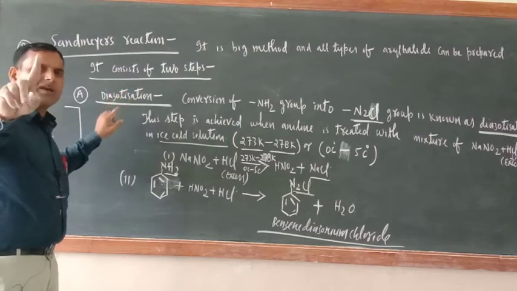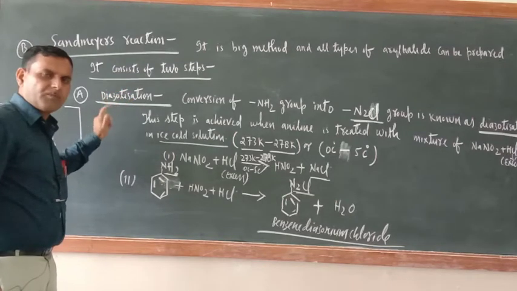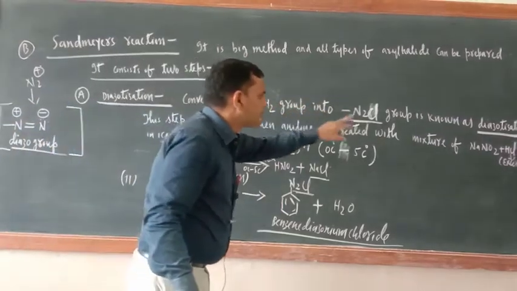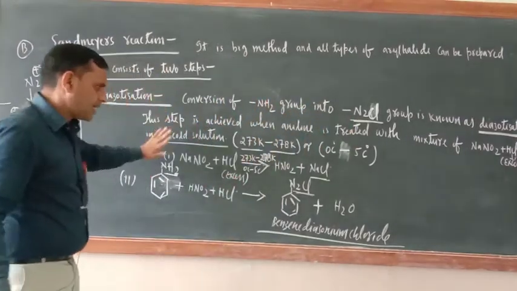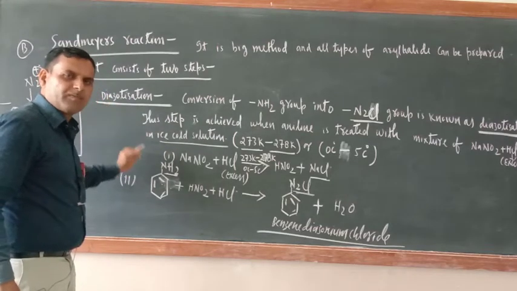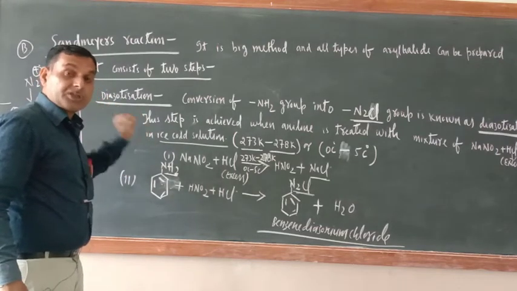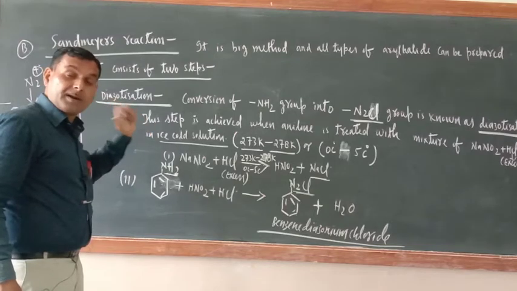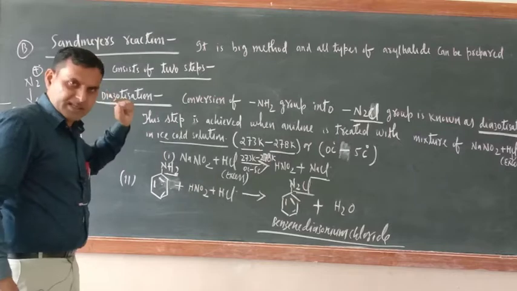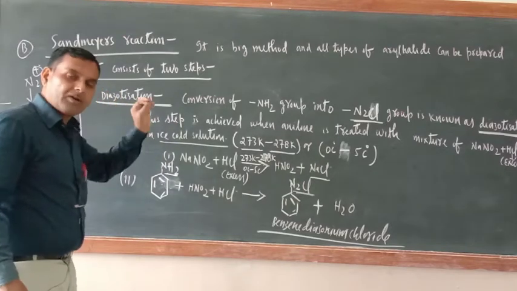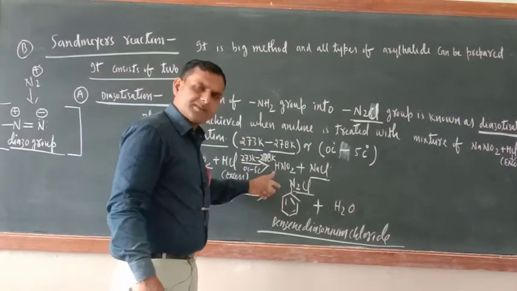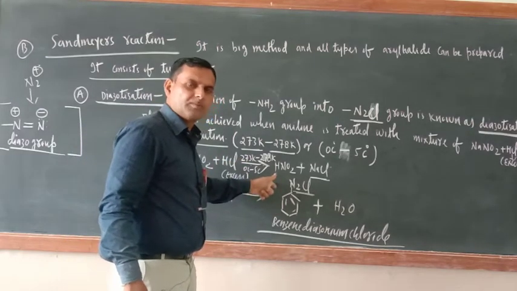Many times in 1 mark questions they ask what is diazotization. So the conversion of the NH2 group into the N2Cl group is known as diazotization. Now the diazotization step is over, which means step number one is completed. Still we have not achieved our purpose of preparing the haloarenes. This is the first step. Now the raw material is ready.